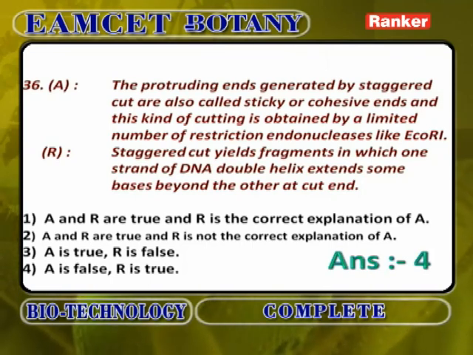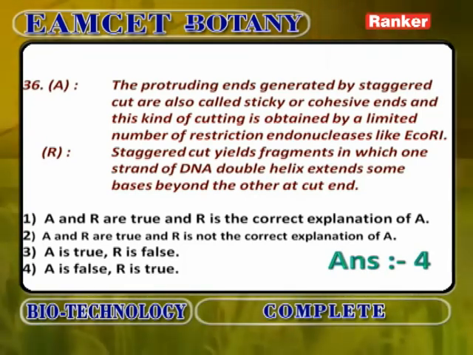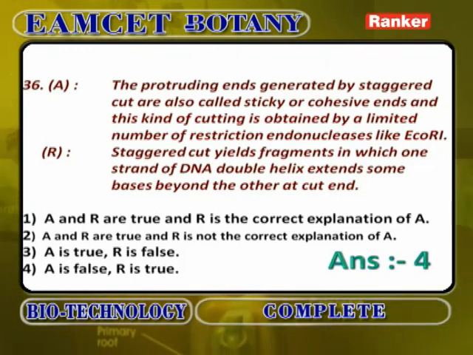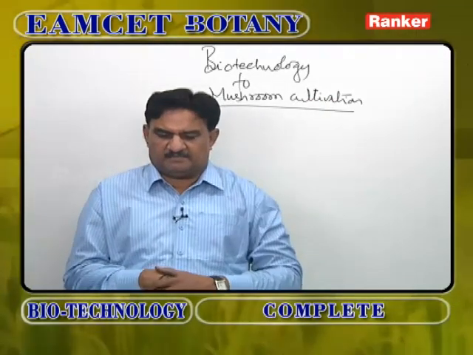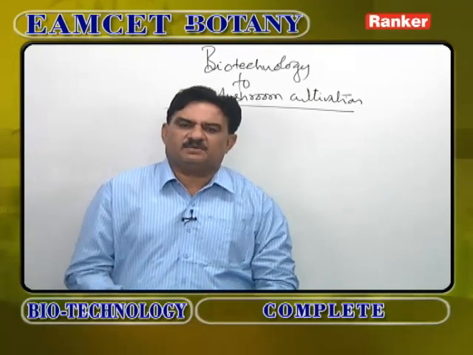It is an assertion reasoning question. The protruding ends generated by staggered cut are also called sticky or cohesive ends, and this kind of cutting is obtained by a limited number of restriction endonucleases like E. coli, is wrong.